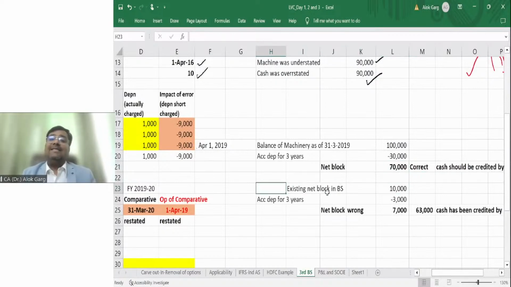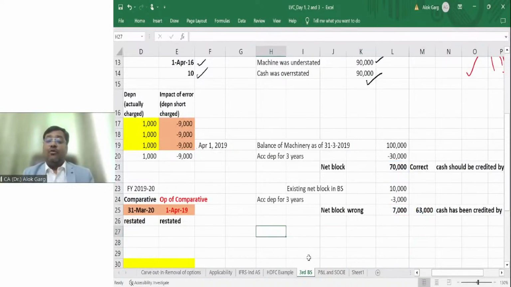But since I have made an error, my existing gross block is 10,000 rupees. My existing accumulated depreciation till 31st March 19 is 3,000 rupees. And my wrong net block is 7,000 rupees. What is the difference? The difference is 70,000 minus 63,000 rupees.